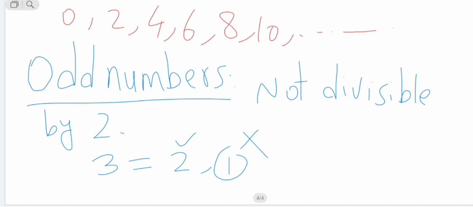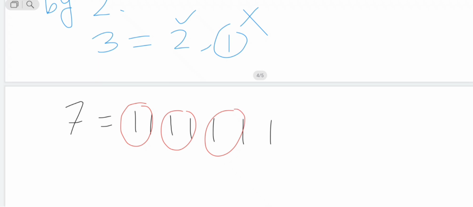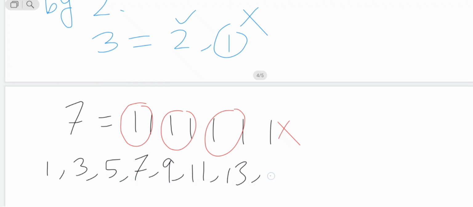Even numbers can all be divided into pairs. One more example we will see, 7. If you divide the 7, for example, 1, 2, 3, 4, 5, 6, 7, I will divide into pairs. First pair, second, third. So it is not a pair, alone one. So it is an odd number. So what are the odd numbers? Which are not divisible by 2 and which you cannot divide into pairs. So odd numbers are 1, 3, 5, 7, 9, 11, 13, and so on. So these are odd numbers.